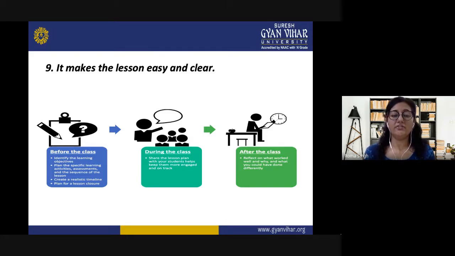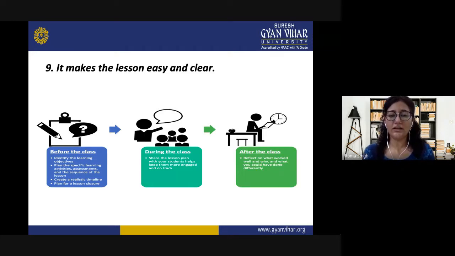So they identify the learning objectives before the class. They plan the specific learning activities, what kind of assessment will take place, what will be the sequence of the lesson, how they will create a realistic demonstration or presentation of the content in front of the students, how they will close the lesson, what kind of activity they will do to create interest in the lesson. So these are all the planning parts they have to do.